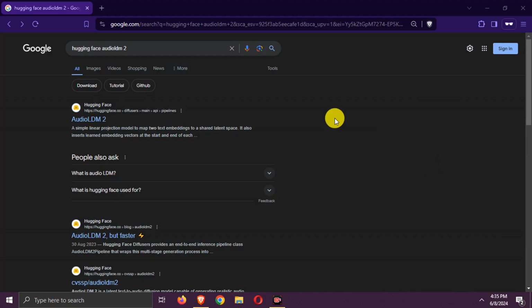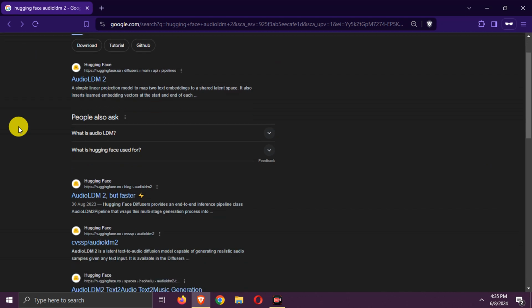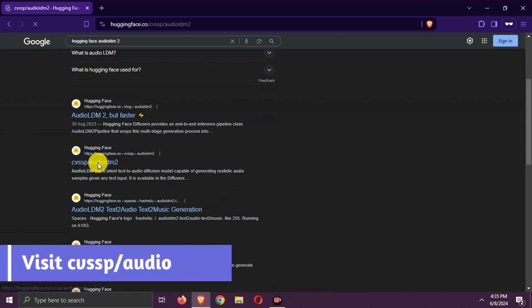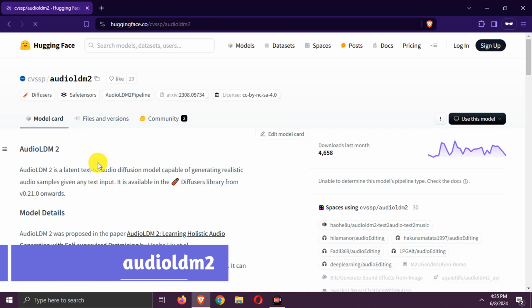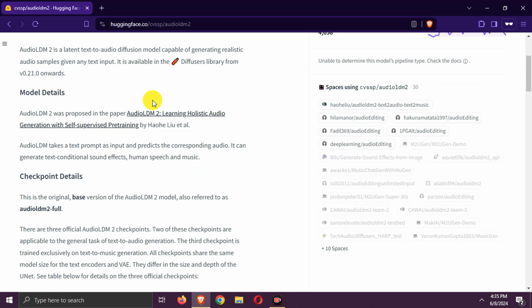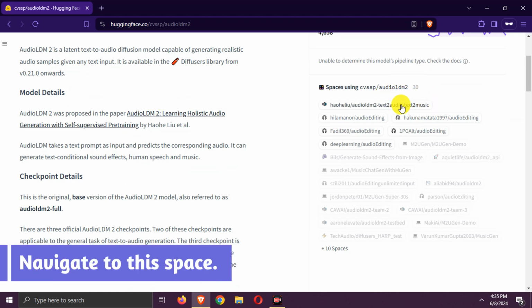Second tool. Search for Hugging Face AudioLDM 2. Visit the site. This is an open source model. Navigate to this space.